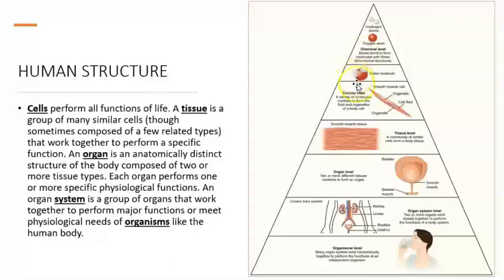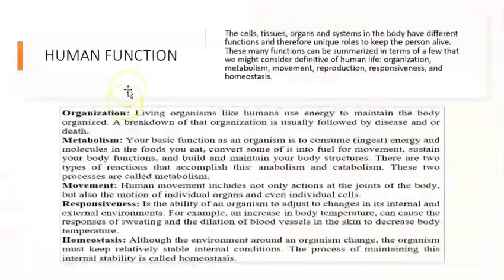But you should be okay if you know that cells together form tissues. Tissues together form organs. Organs together form systems, and systems together form an organism, in this case, the human being. The next topic is the human function.